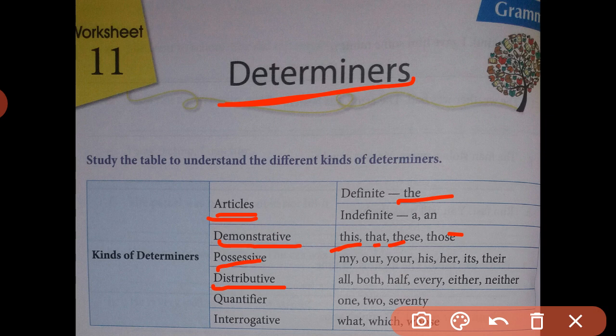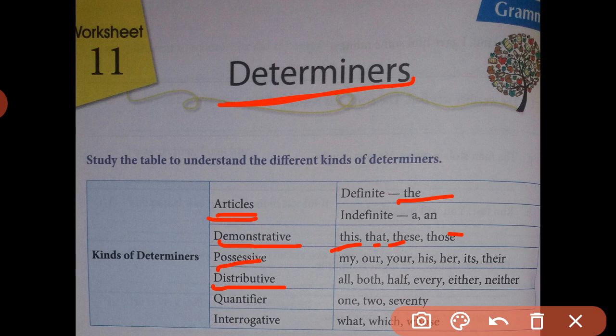Each is always used with a singular verb. When a limited number of persons or things are considered individually, with emphasis on the individual, then we can use each as a distributive determiner. For example, each picture looks good. See, in this example we are talking about pictures, but individually each picture looks good, so we are putting emphasis on the individual picture. That is why each is used with a singular verb.